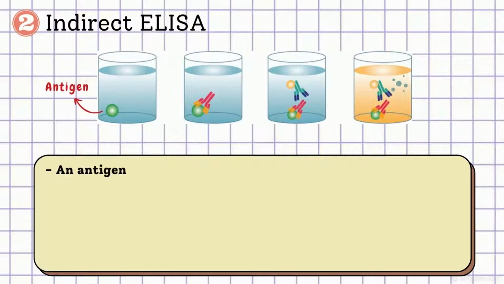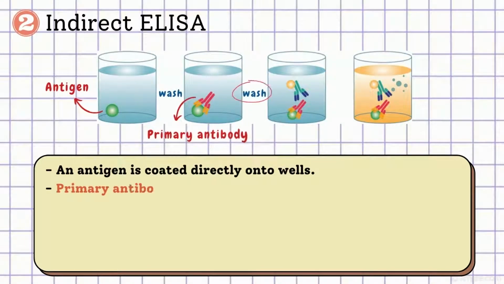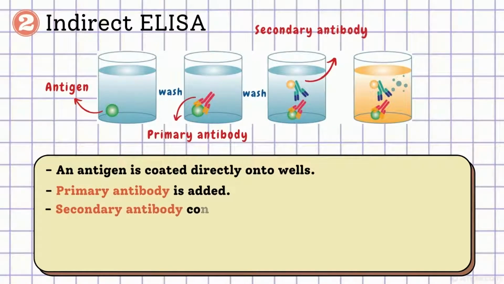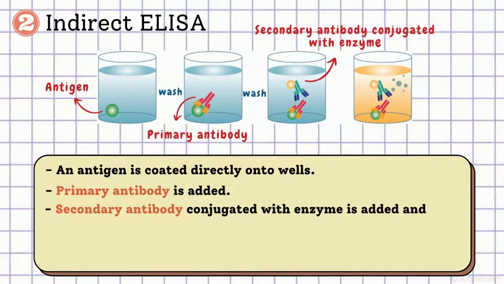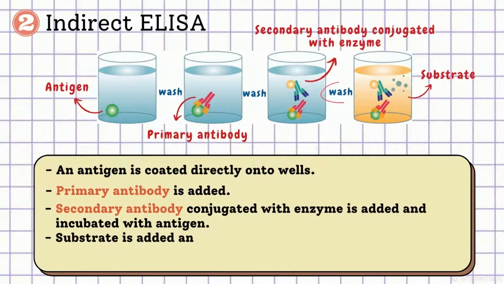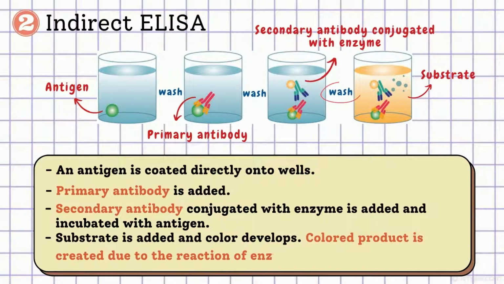Secondly, indirect ELISA. Same as direct ELISA, it starts with an antigen coated on the plate's wall, incubated for 1 hour or overnight, and once done, the plate needs to be washed to remove any unbound antibody. After that, the primary antibody is added, followed by a wash step. Then, the secondary antibody conjugated with enzyme is added and incubated once again. Before adding the substrate, the plate will be washed again. A colored product is developed due to the reaction of the enzyme bound with the substrate.